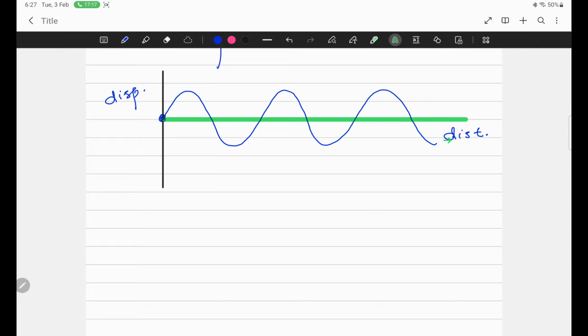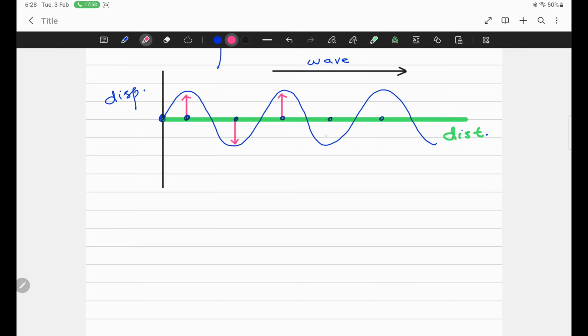So this wave is covering distance as the wave moves forward. Consider this is a string, this is a rope, and you are moving your hand up and down. Then obviously you are producing a wave in the string. When the wave is traveling towards the right-hand side, you can see these are string particles, and this particle is moving upward, this particle is moving downward.